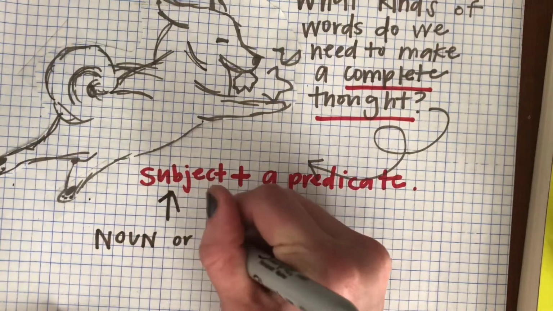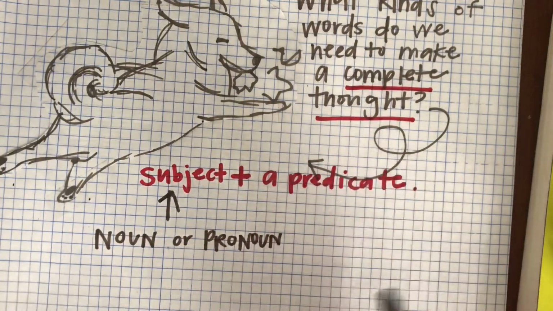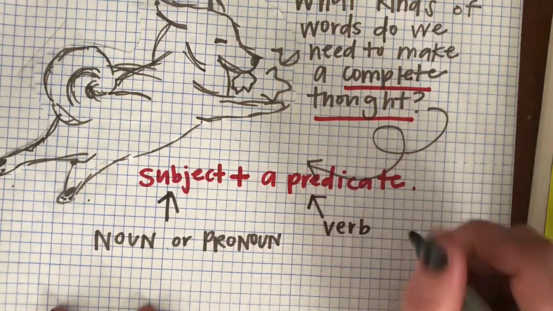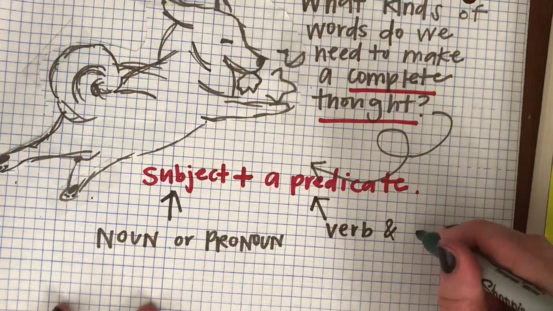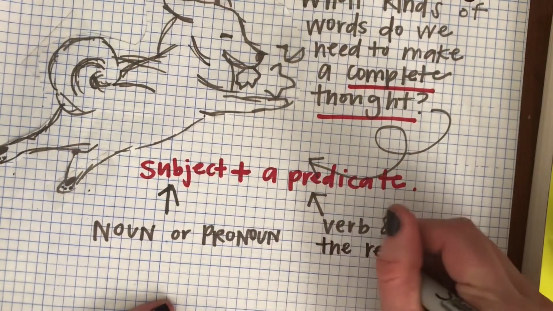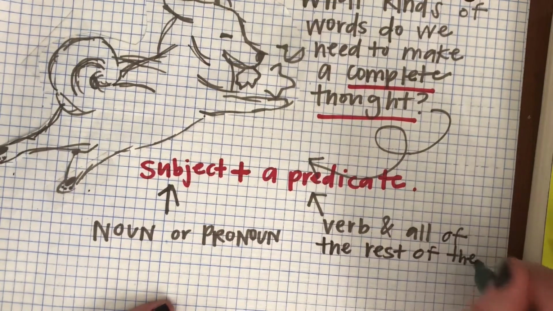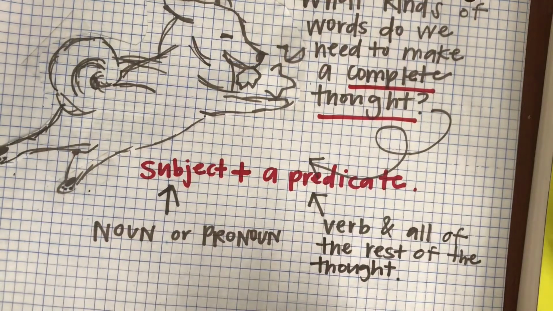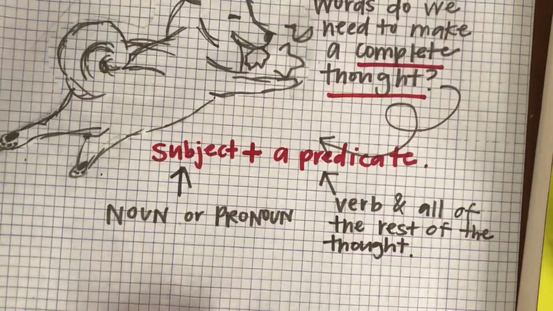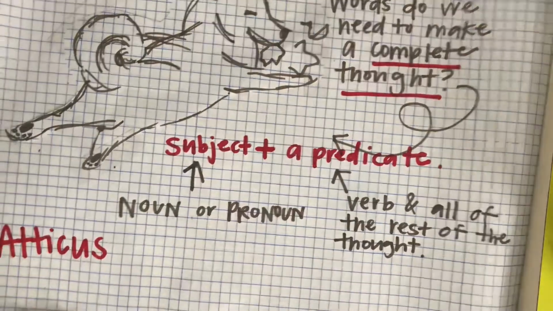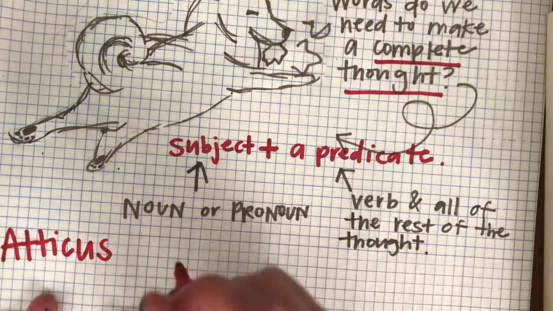Your subject is always going to be your noun or your pronoun, so a person, place, or thing, or pronouns like he, she, we, they, their, them. Then our predicate is a verb and all of the rest of that complete thought. What the predicate does is say what the subject is going to be doing. So Atticus here is going to be helping us create a clause or a complete thought.